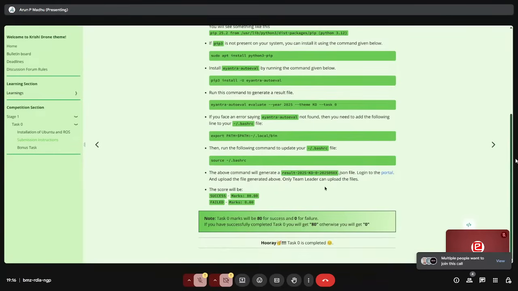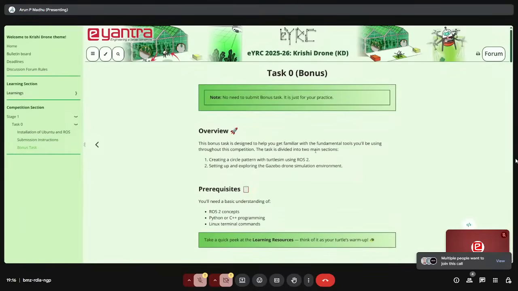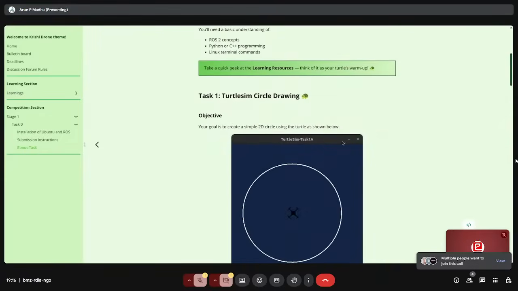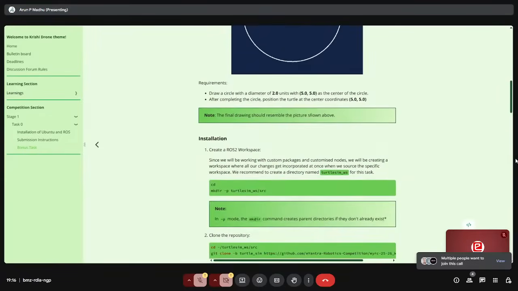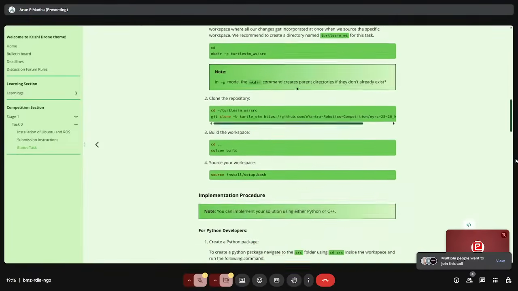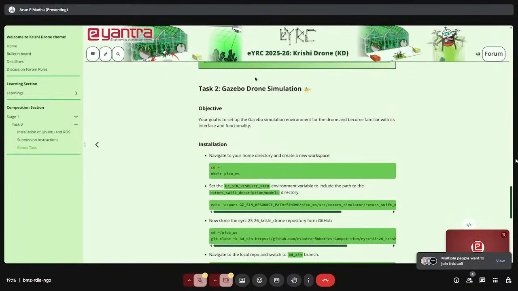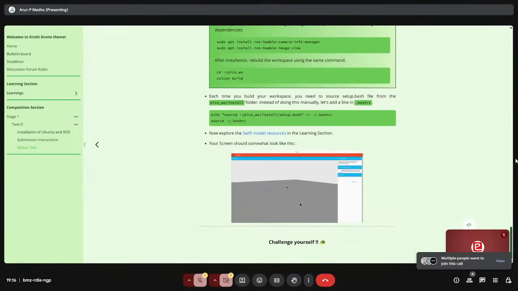This was also a major query. All the themes have a bonus task. You don't need to submit this bonus task. It is just for testing whether you have understood whatever is given in the learning session, and to give you an overview of what is going to come in Task 1. Here we have a ROS task, draw a circle using turtlesim, and the second one is just setting up your Gazebo drone simulation environment. At the end, it will look like this.